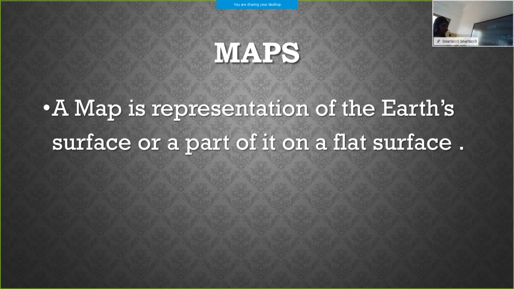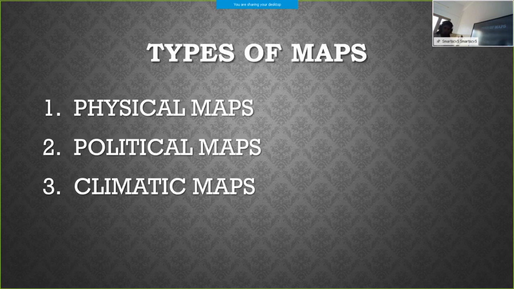This screen that you are seeing is a flat surface. Next slide. So, we have gone through types of maps.